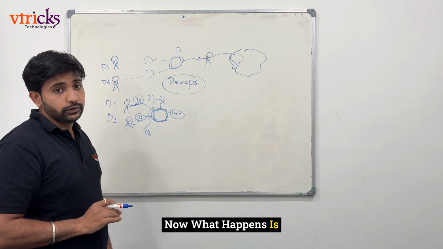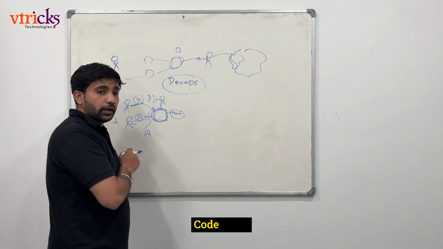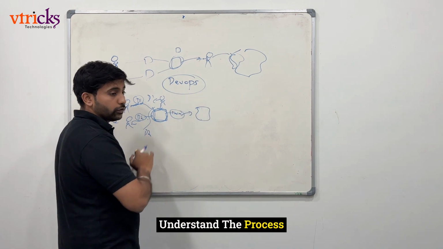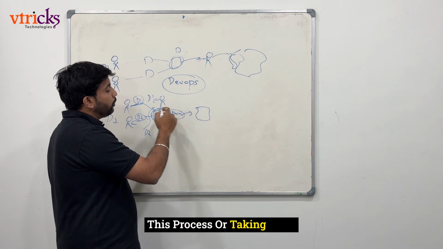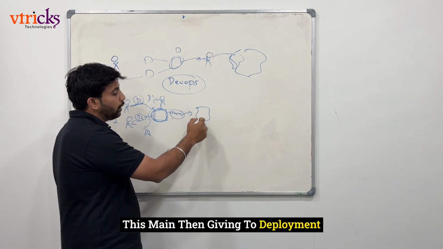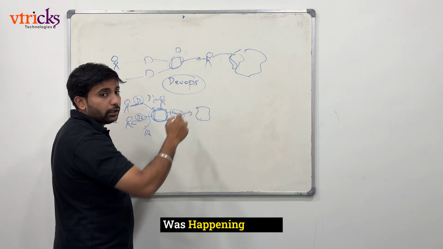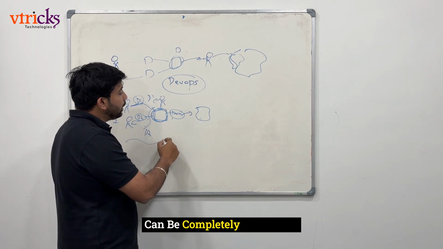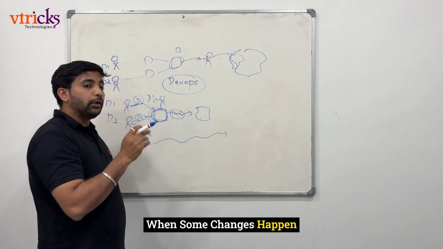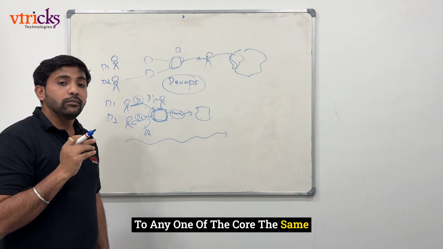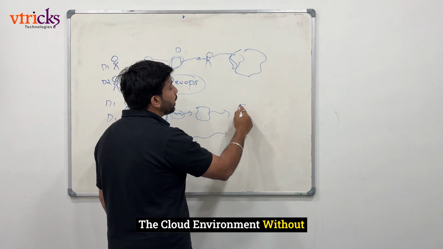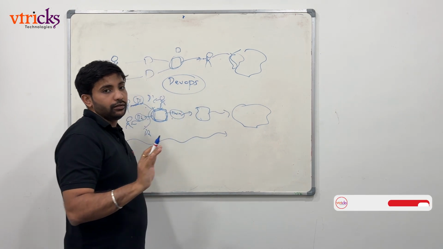Now what happens is, once we take this code, it is passed to the deployment engineer. Understand the process: taking from branch 1 and branch 2 to main, then giving to deployment. What was manual before can be completely automated, so that when changes happen to any of the code, they are reflected onto the cloud environment without any manual intervention.